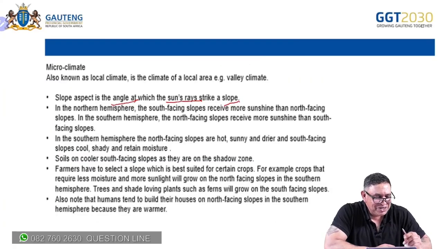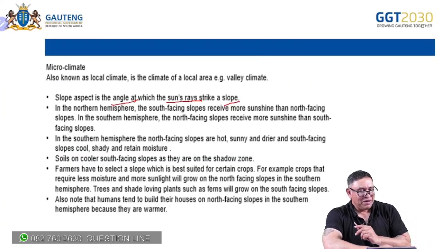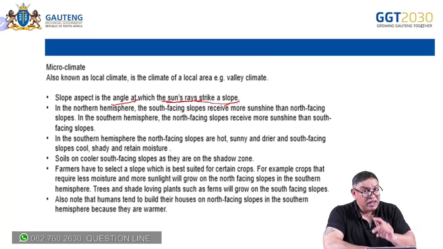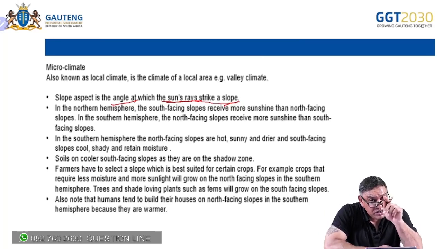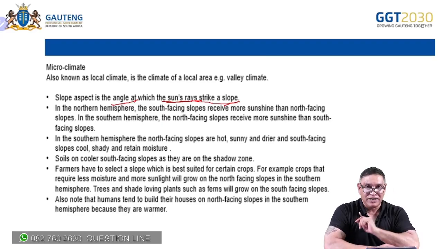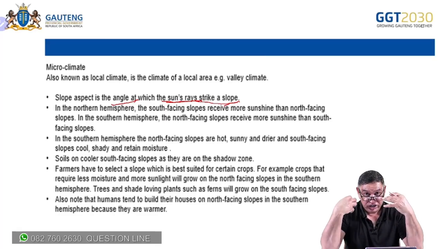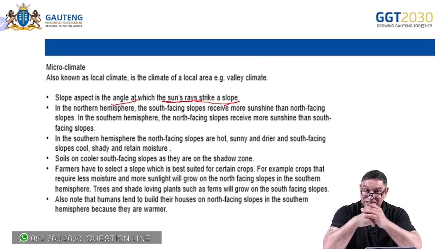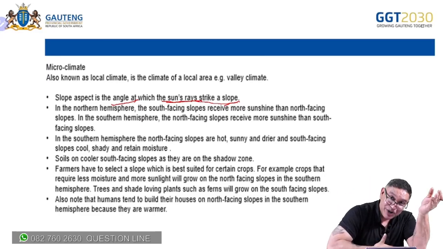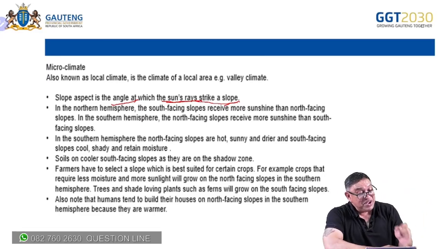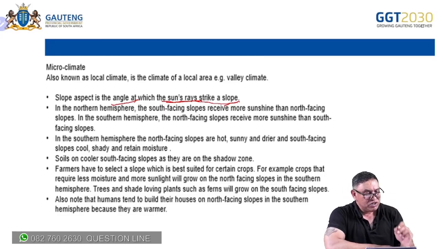So we picked up that the angle at which the sun's rays strike. Learners, please note, if definitions come out, it is 2 marks. Don't ever forget that. So we want full definitions. Otherwise, there's no 1 mark for a definition. There's no vague, learners. It's either 2 marks or 0. So whenever you give a definition, make sure it's full.